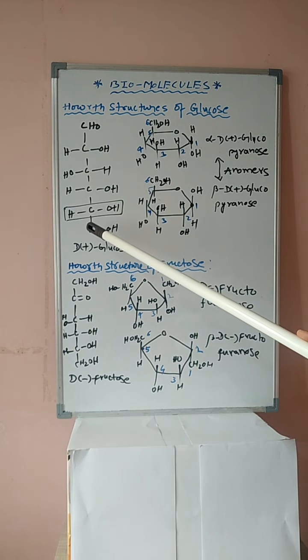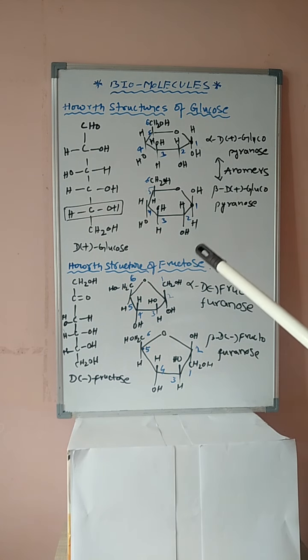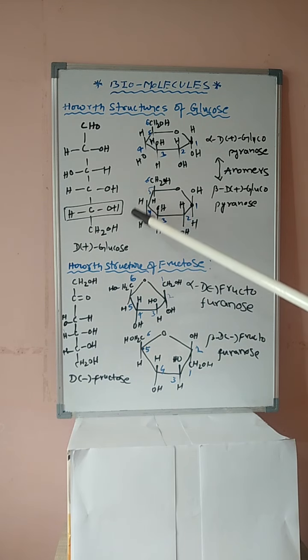It is the acyclic structure or chain structure. It is the cyclic structure. It can be known as alpha D plus glucopyranose. And on the first carbon, H is present up, OH is present down. Whereas in the case of beta D plus glucopyranose, OH is up, hydrogen is down. The remaining structure is the same: H and OH, OH and H, H and OH, H and CH2OH. It is known as beta D plus glucopyranose.